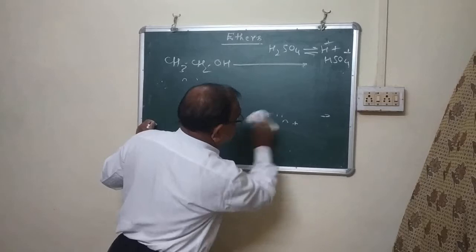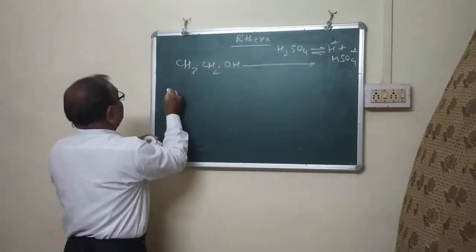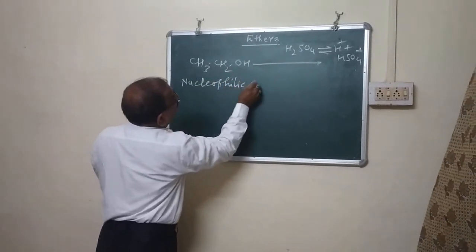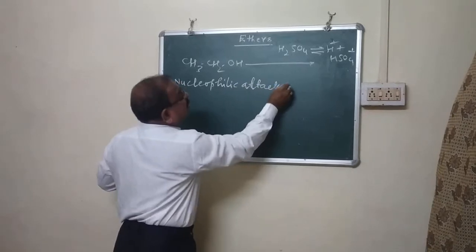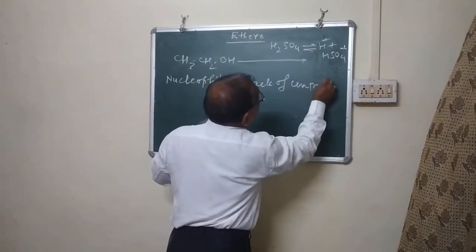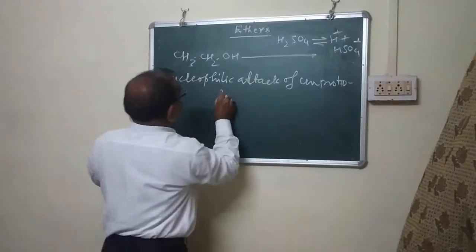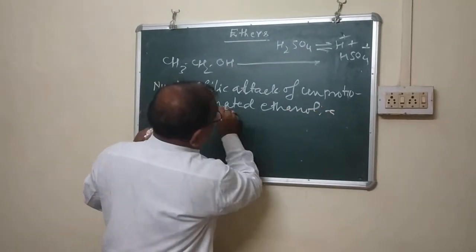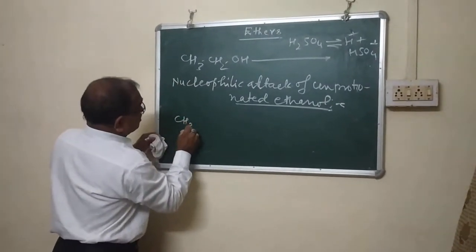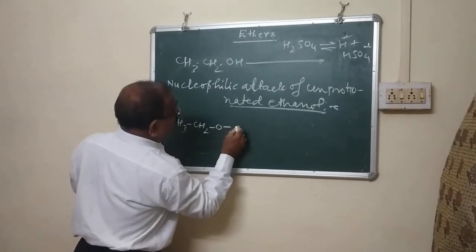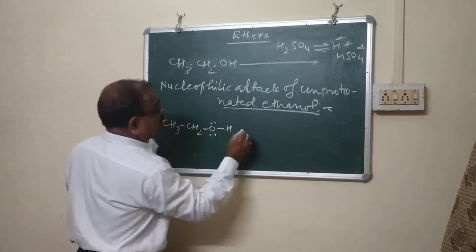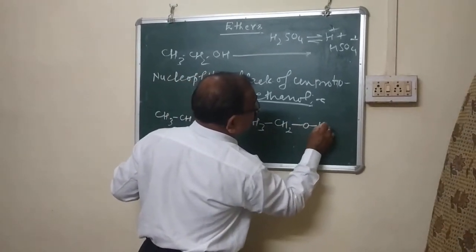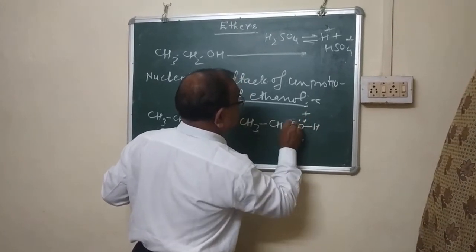Now in the second step, nucleophilic attack. Unprotonated ethanol. Very important point. CH3CH2OH plus CH3CH2OH2+.